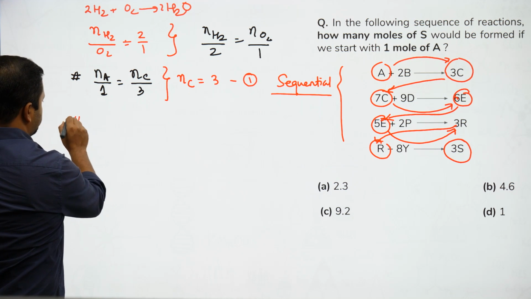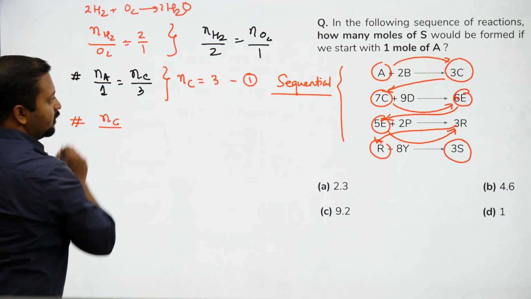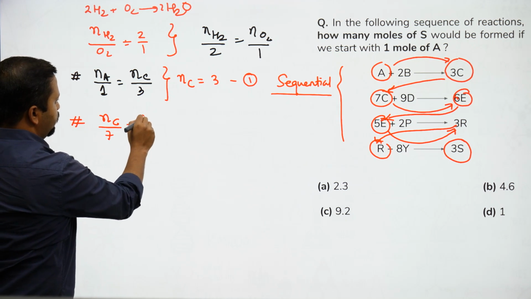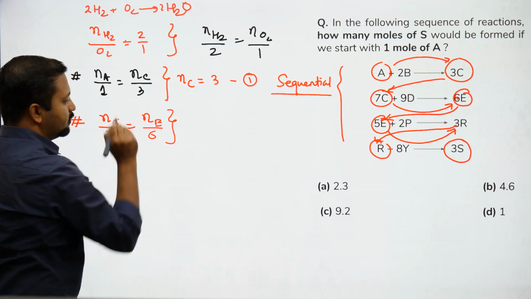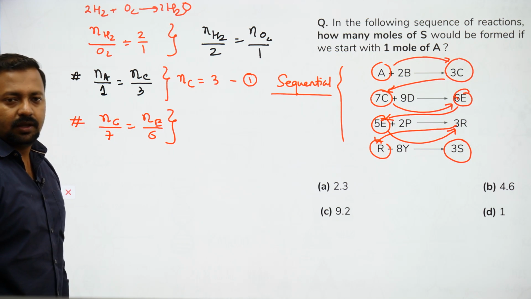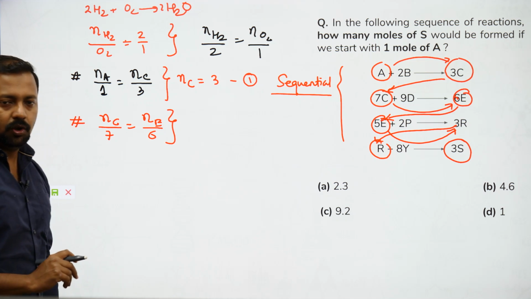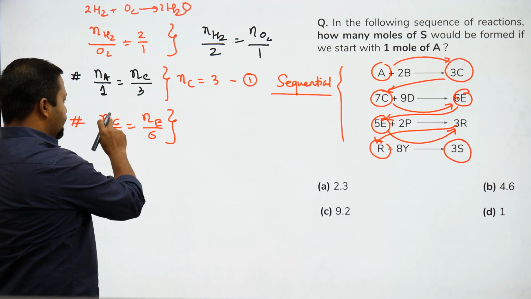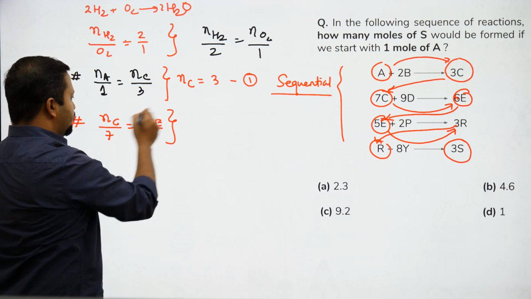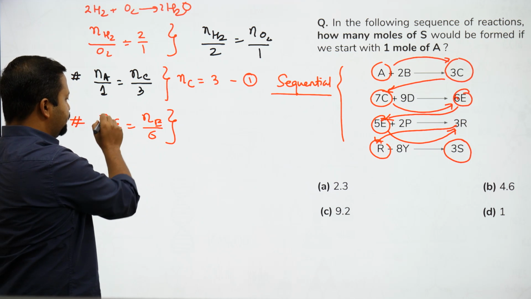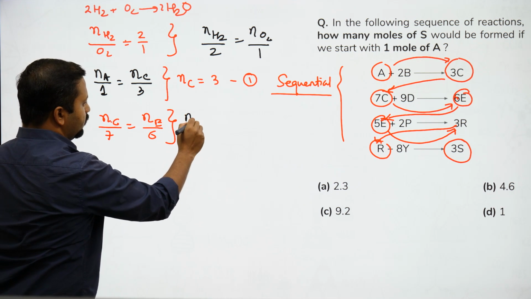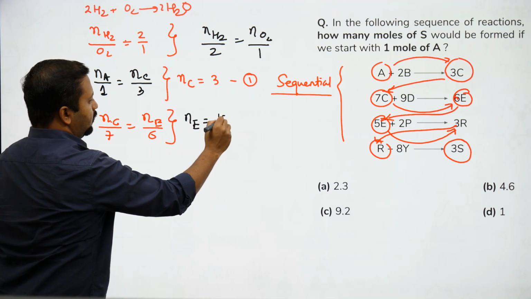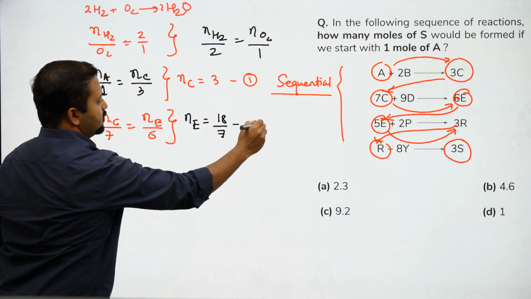So number of moles of C by 7 is equal to number of moles of E by 6. Can we write this? Okay, we can. How many moles of C? 3. If I put 3 over here, 6 times 3 by 7, so number of moles of E will become 18 by 7. Let's say this is second.